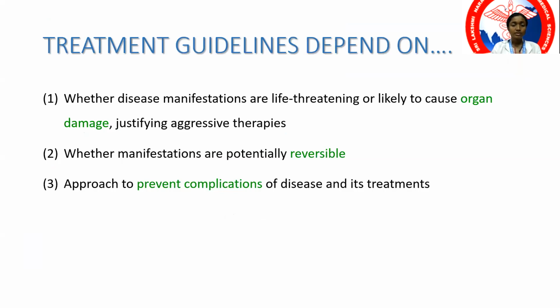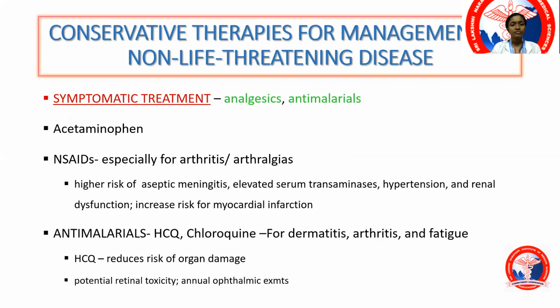So if the disease manifestations are life-threatening or potentially reversible and it can prevent further complications, these are some of the criteria that guide our therapy.